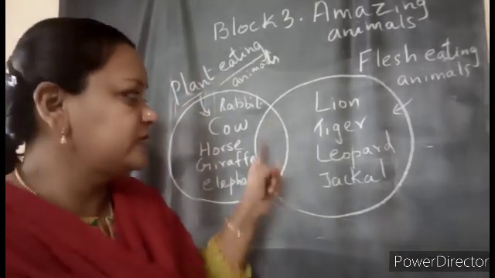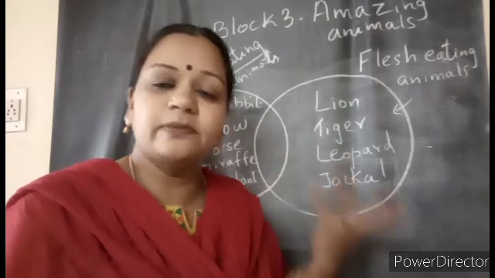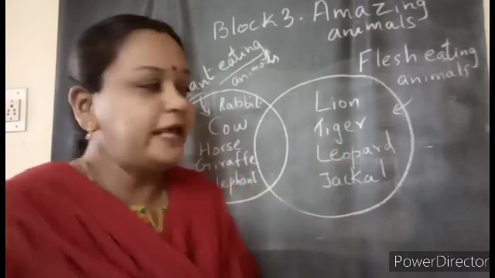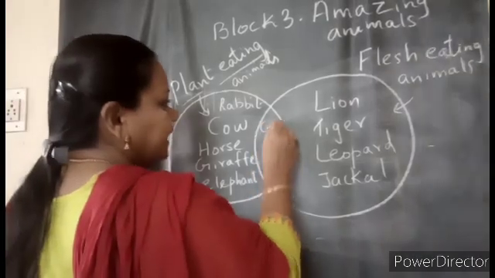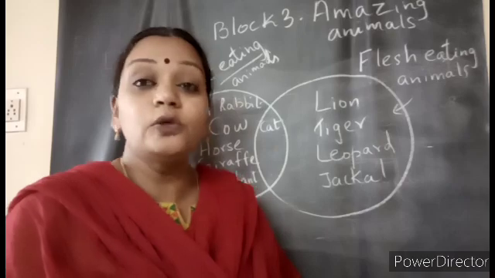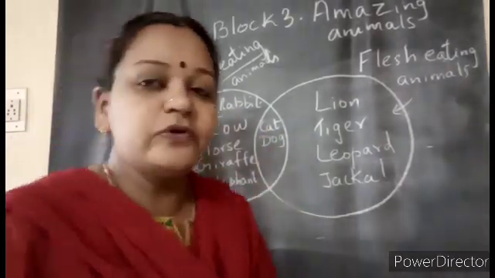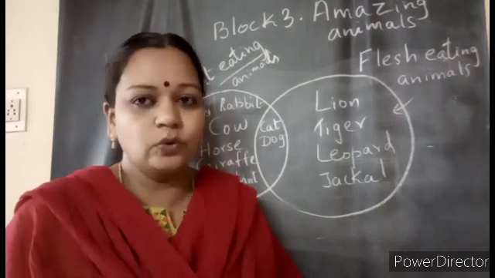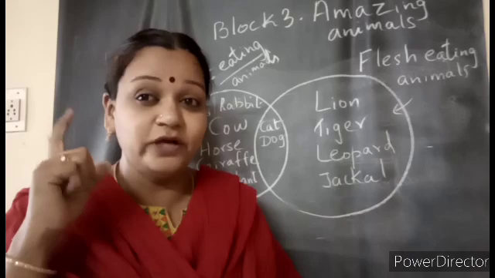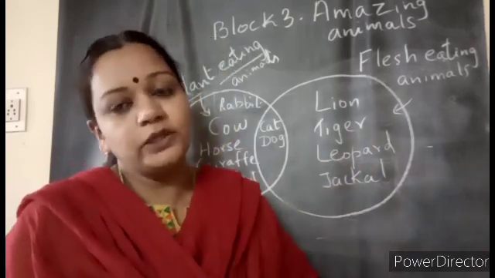Now here, children, in this place, we can write some animals which will eat both. Sometimes they will eat plants, sometimes they will eat other animals also. Like our cat. Just now I said cat will eat rice. Rice is a plant product only, no children? From plant only we are getting rice. And also dog. If you have a pet dog and you give rice, it will eat. At the same time, dogs are fond of eating bones. We learned that in the previous lessons also. So they eat both flesh and plant.